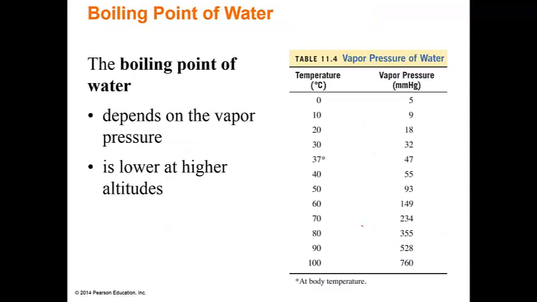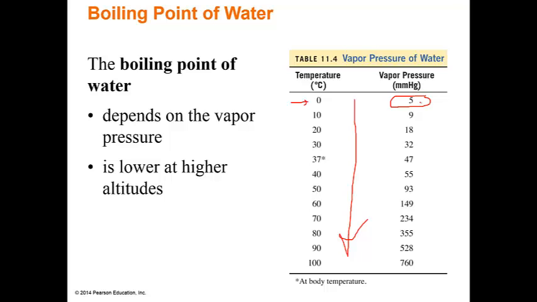All right. So right here is a whole list of what temperature water will boil at, depending on the pressure. So we know that 0 degrees Celsius is the freezing point of water. Well, at 5 millimeters of mercury, water will boil at the freezing point of water. Oh my gosh, mind's blown, right?